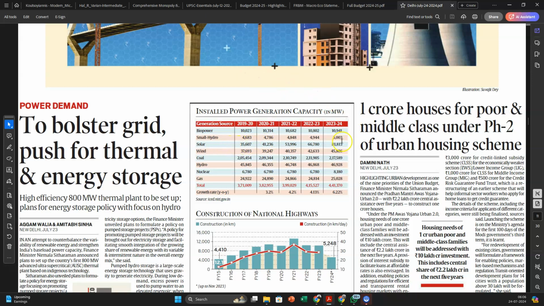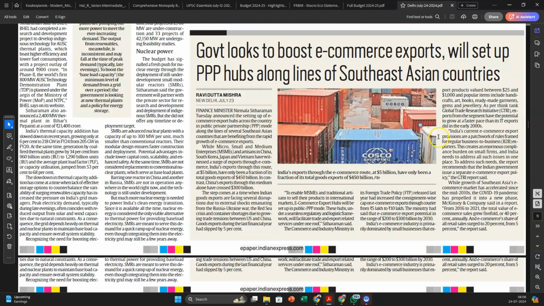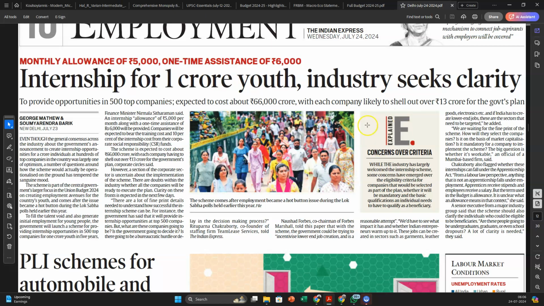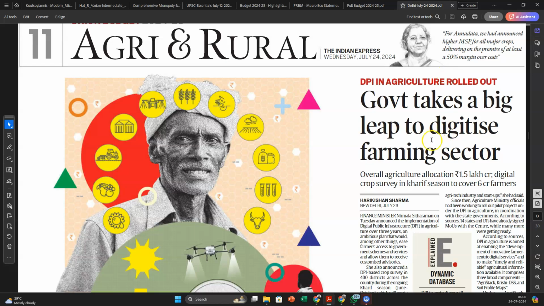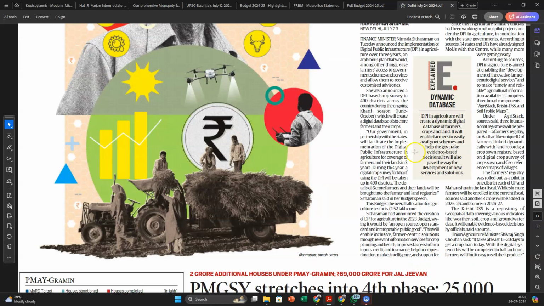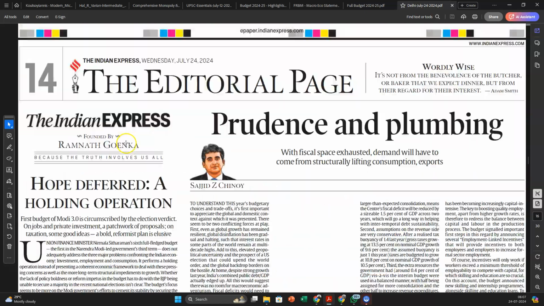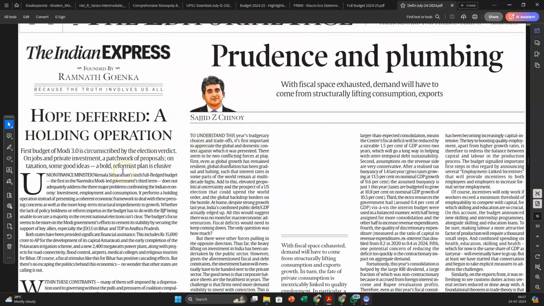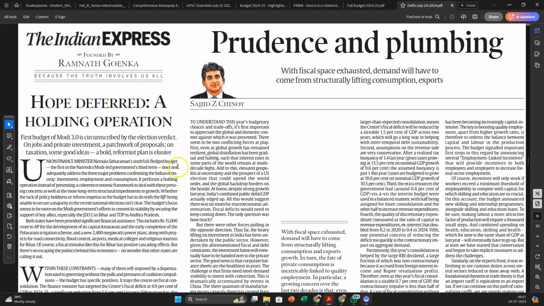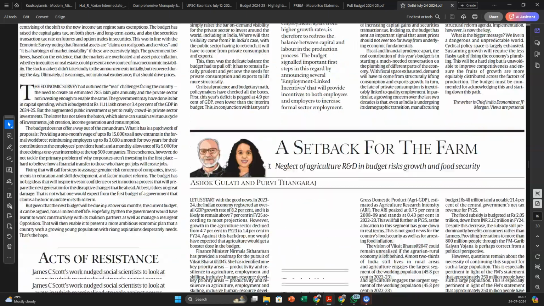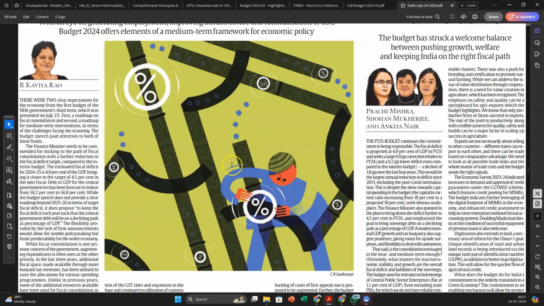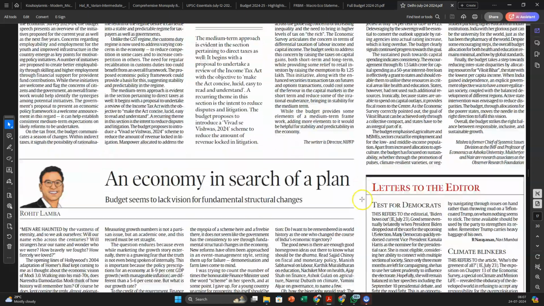Push for thermal and energy storage, 1 crore houses under urban housing. Industry seeks clarification on the internship scheme of the government of India. Then big leap to digitalize farming sector, very, very important, folks. Allies, job concerns and MSME issues. Then read about this particular article, which is Hope Deferred. Then you have Prudence and Plumbing, very, very important article. Sajid anyways writes brilliantly, so you need to read it. Setback for the farm, again an important article. Both of these articles you need to read.